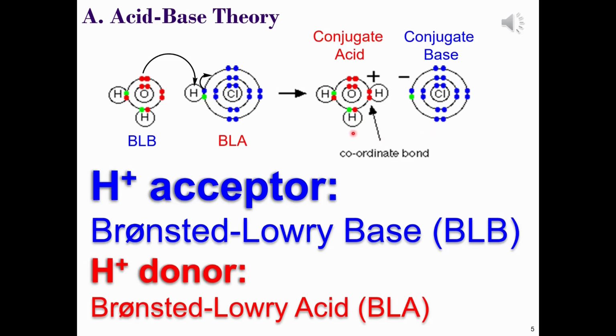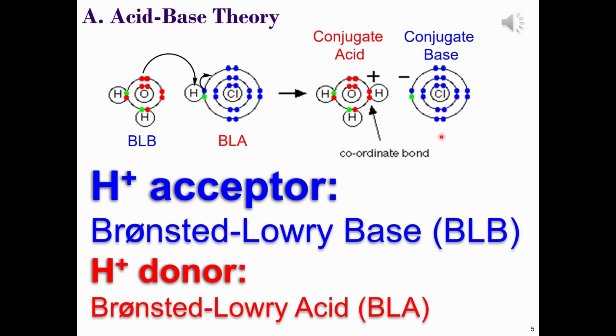The Bronsted-Lowry base, water in this case, gains a proton from hydrochloric acid. Therefore, the conjugate acid of this base, water, is the hydronium ion, whereas the Bronsted-Lowry acid, hydrochloric acid, donates its proton to water and forms a chloride ion as the conjugate base.